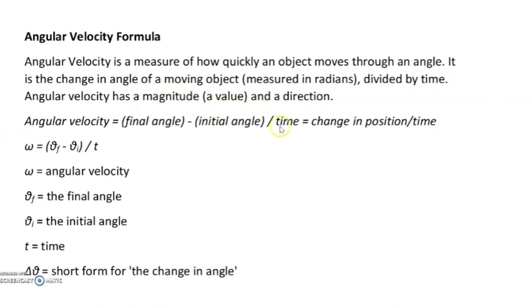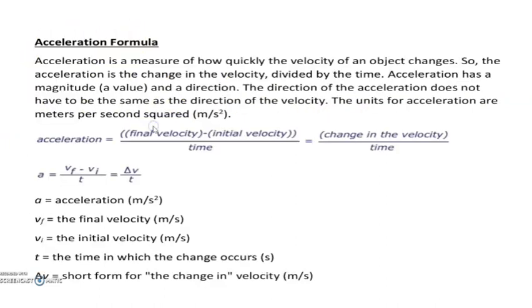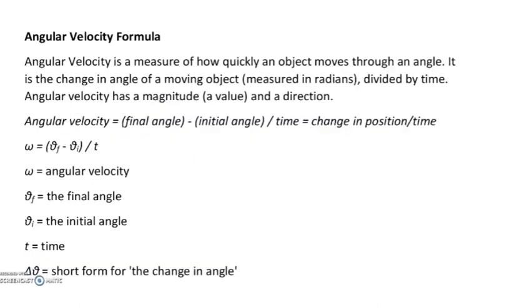Angular velocity has magnitude and also direction. See here, we are talking about velocity here. So the velocity is concerned with the direction and the magnitude. So it is a vector quantity. So here also angular velocity is again a vector quantity. Here the change in angle we are actually measuring. Okay, so if you say it as an equation, angular velocity is equal to final angle minus initial angle by time. That is change in position in terms of angle by time.